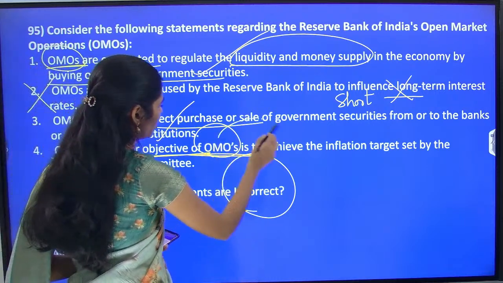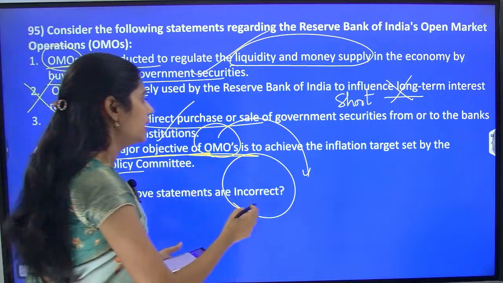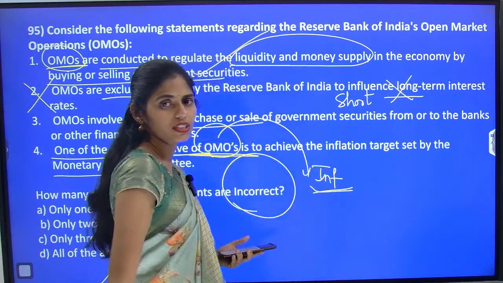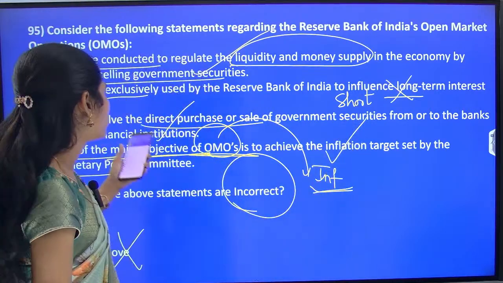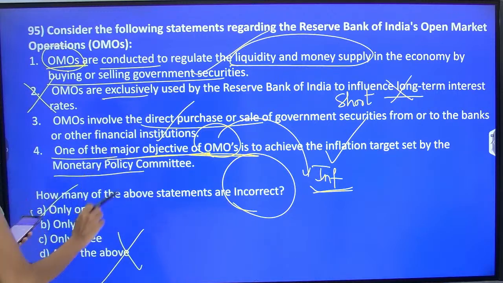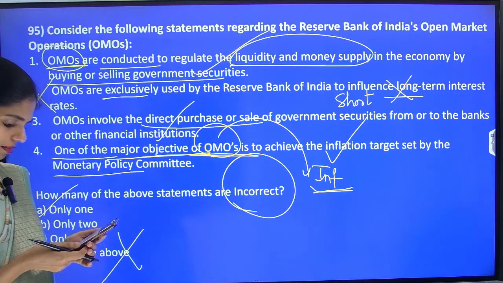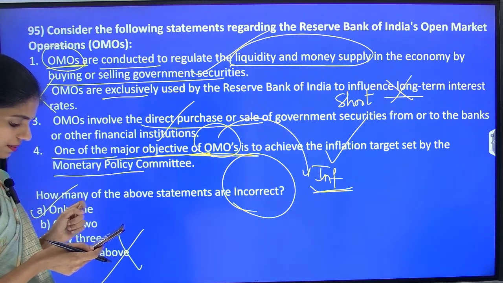Yes, why are we going to manage money supply? This money supply and liquidity is related to inflation. So why do you have doubt in this fourth statement? This statement is absolutely correct. So the incorrect statement is A, 1 only. It is not B, Akhil, Praveen, it is not B. And Crack UPSC, 1 only is the incorrect statement here.